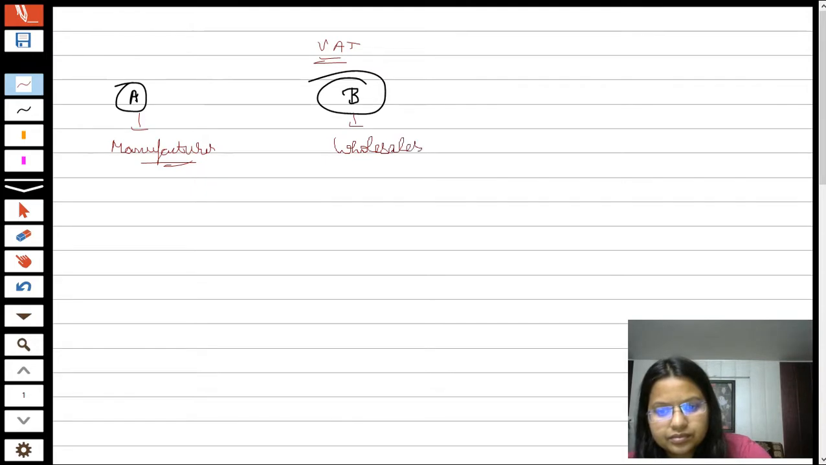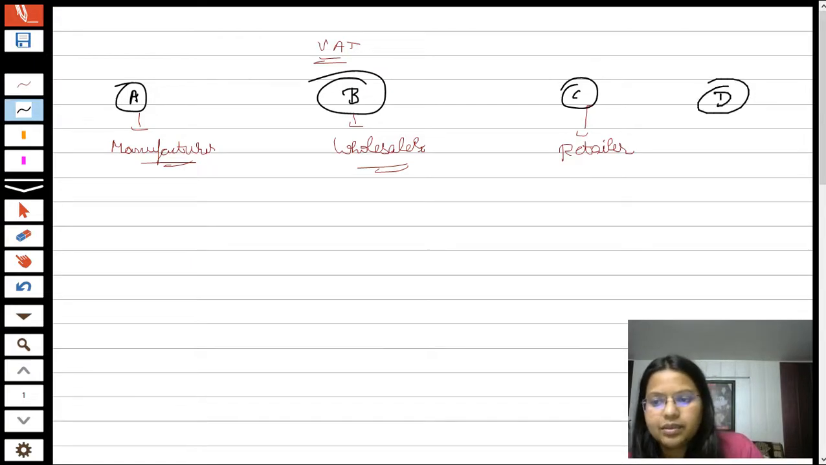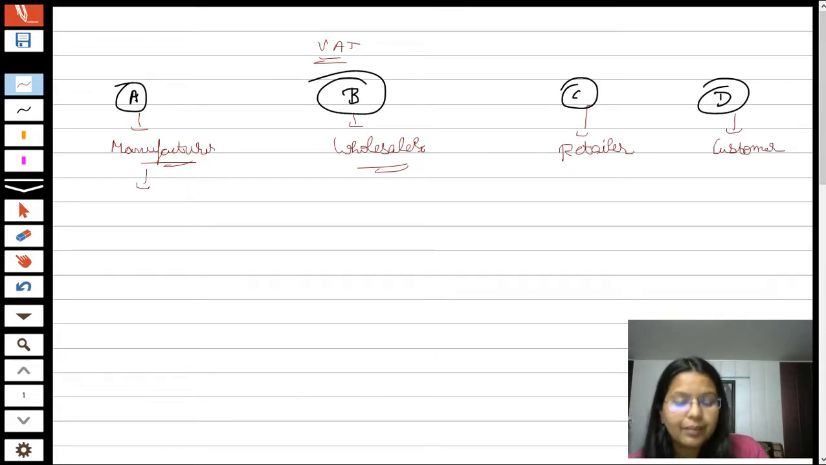Then there is a person, Mr. C, who is the retailer. The retailer purchases the goods from the wholesaler, and the wholesaler purchases the goods directly from the manufacturer. And then there is a person, Mr. D, who is ultimately the consumer, that is the customer. Now, students, for example, the cost of the product which A manufactures is rupees 100.